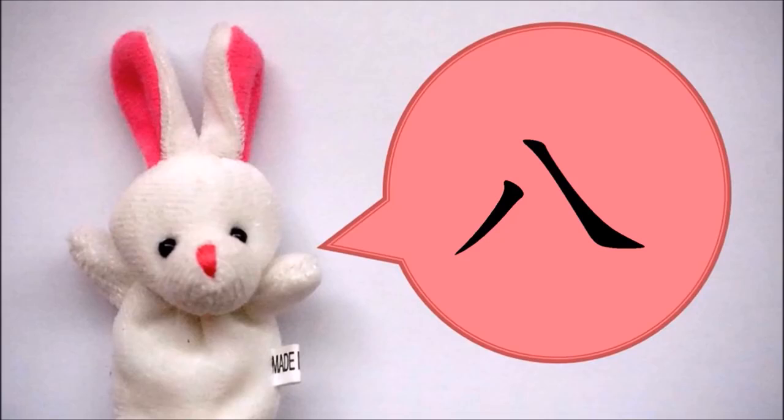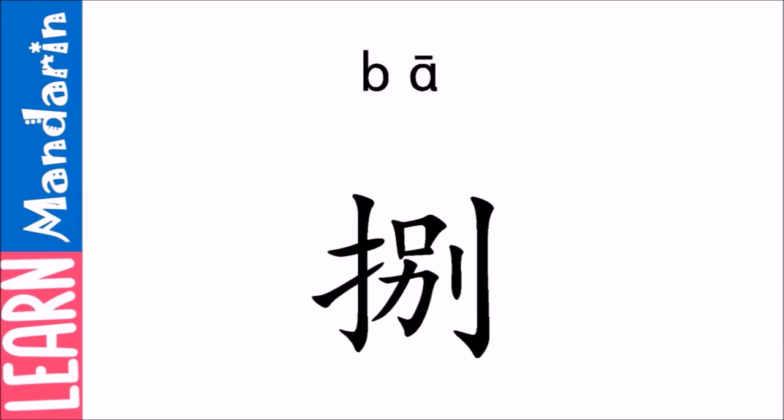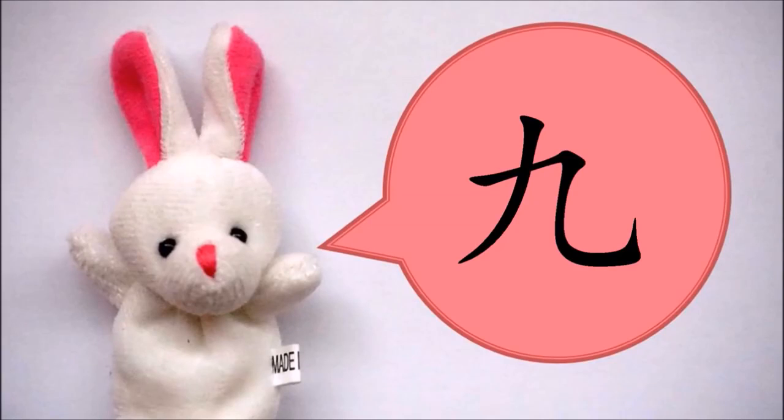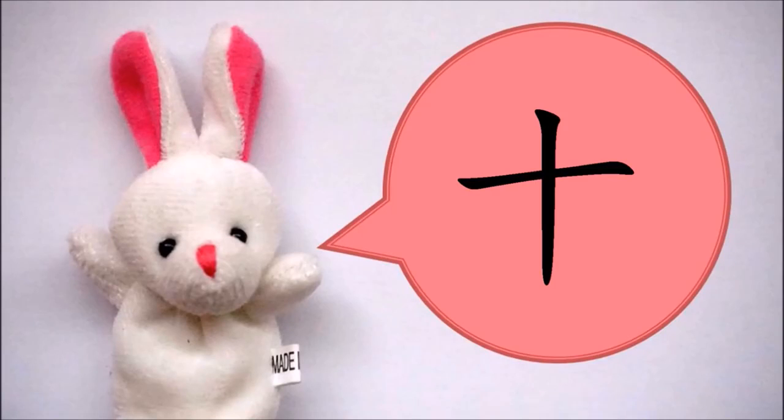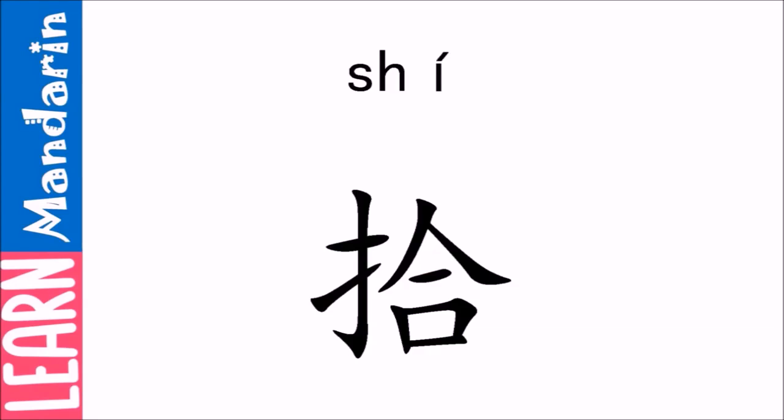This is ba, which is the number 8. And this is also ba, which is being used in the financial aspect. This is jiu, which is the number 9. Another way to write 9 is just like this. This is shi, which is the number 10. Now, this is how 10 looks, which looks so different from the usual number word 10.